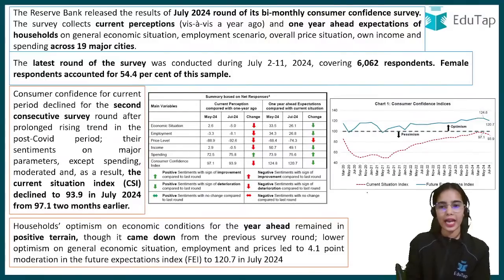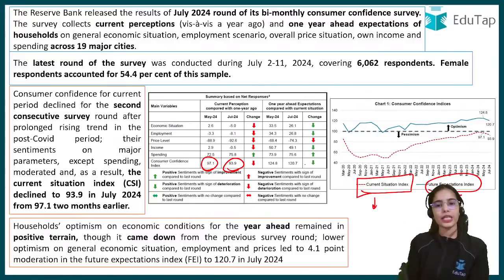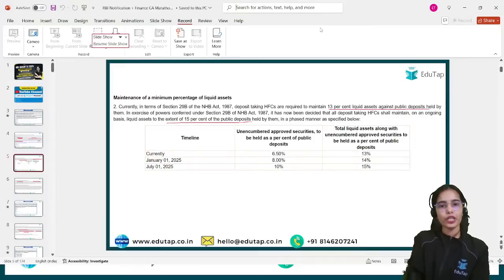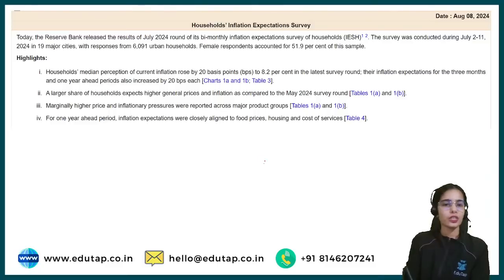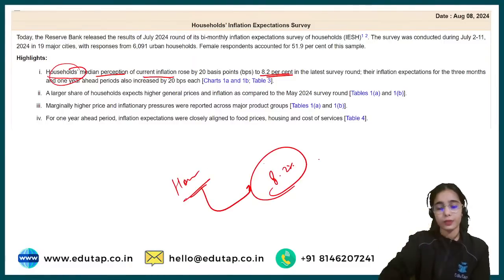As per the current situation index, it has come down from 97.1 to 93.9, and for the coming financial year, the future expectations index has come down from 124.8 to 120.7. There was also the inflation expectation survey, but not much is provided there. It only says that the households' median expectation of current inflation is 8.2%, so as per household expectations, inflation is going to be around 8.2%.